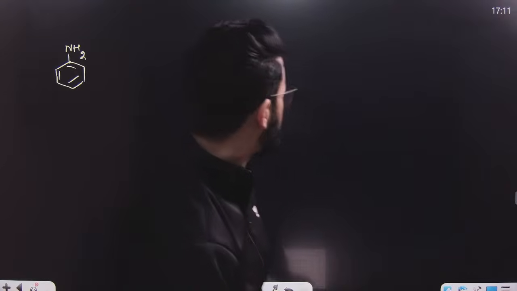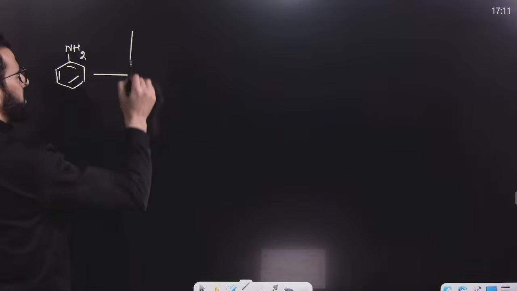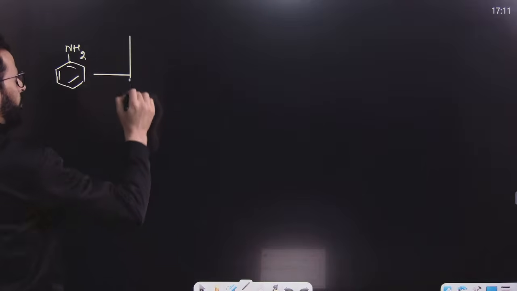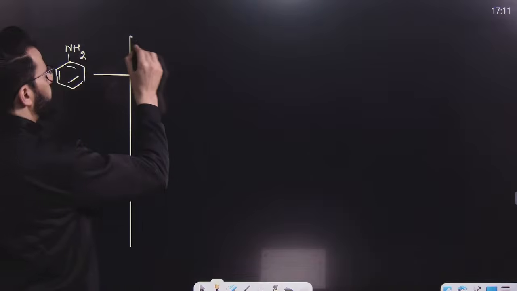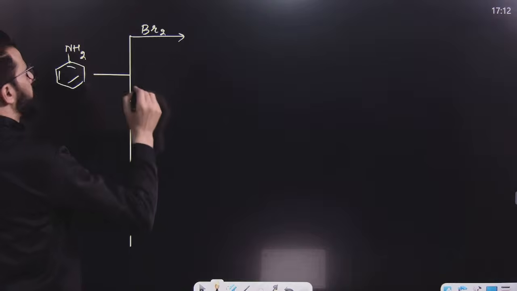Now, this will be the compound which we will be discussing, and after this, benzene diazonium chloride, and that's it. Now, this is an amine. Have a look, my dear lovely students. These amines, if they undergo bromination, then what will happen?